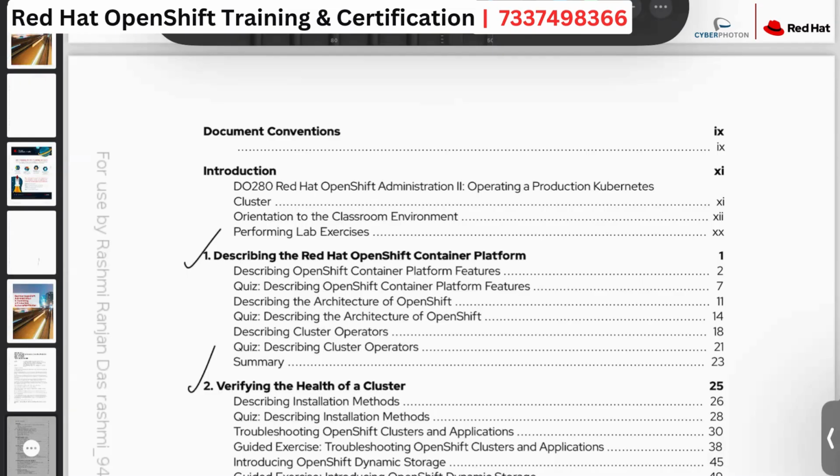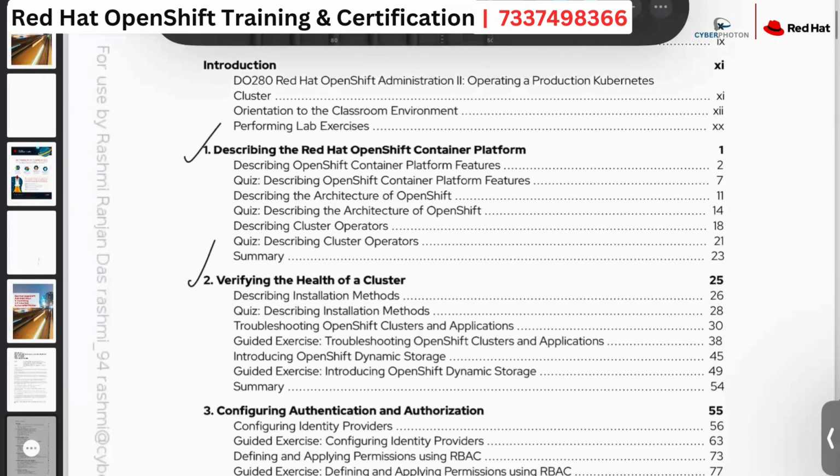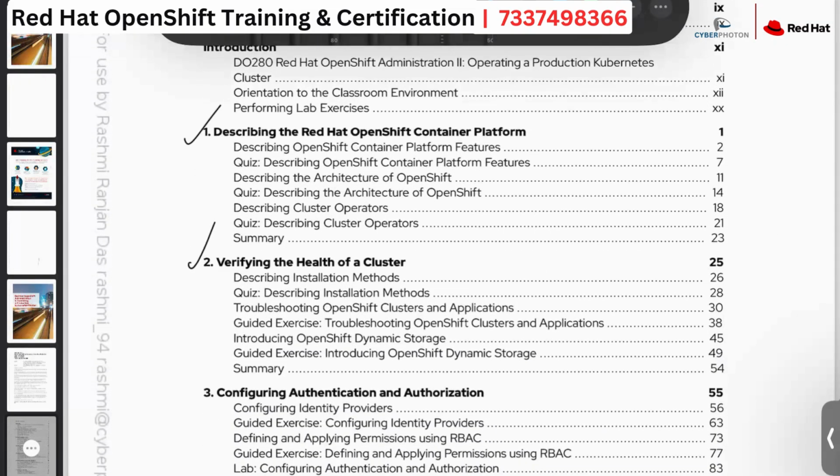And chapter number 2 is a basic chapter where we have some basic commands, and we are also going to do some troubleshooting after deploying the application. Suppose a developer told the administrator, I have tested this application in my test environment and it has been running fine. But whenever I'm deploying this application in the OpenShift production infrastructure, the application is in the pending state. The application is not going to be deployed.